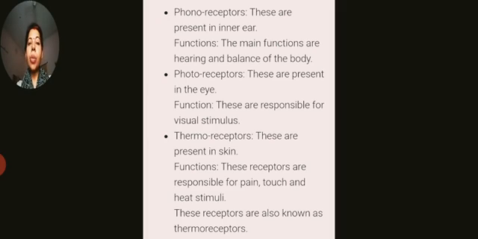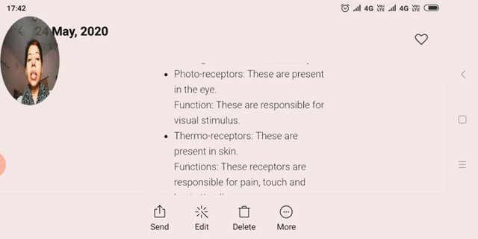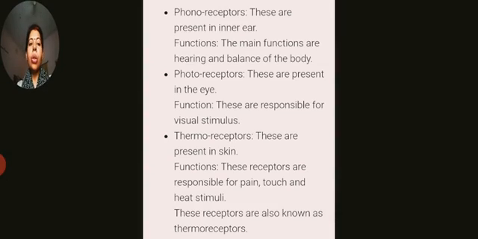Third one is thermoreceptors. These are present in our skin, and these receptors are responsible for pain, touch, and heat stimuli.